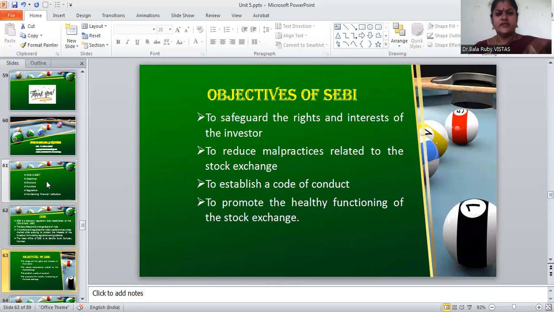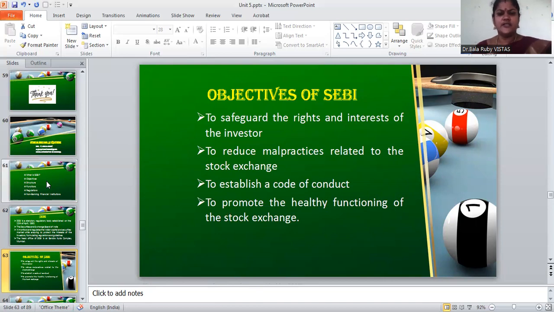Let us discuss the objectives of SEBI. What are the main objectives of SEBI? The main purpose is to give safety to the investors, because a lot of people are investing their money in the financial market. So it tries to give safety to the investors who have invested their money in financial instruments or the financial market.